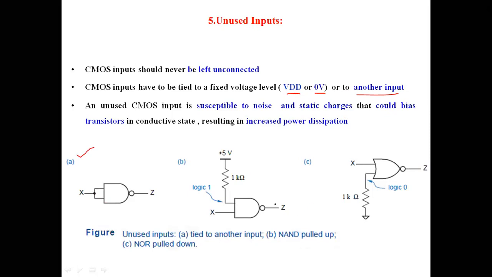And also you can connect the unconnected input to the power supply VDD, which is a pull-up network, or you can connect it to zero, which is a pull-down network.